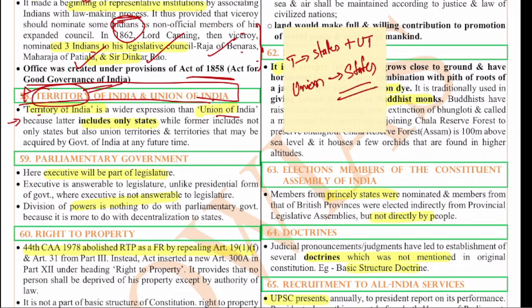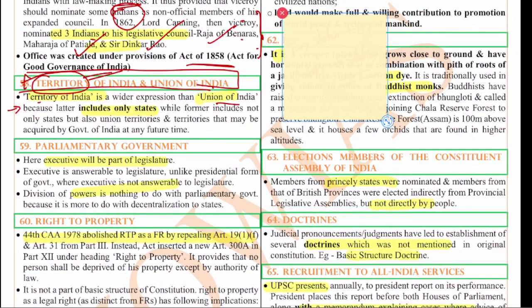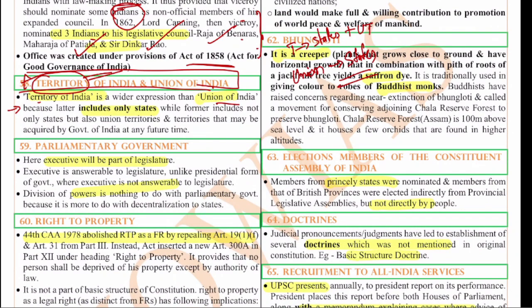Okay. Next one, the parliamentary government. As we all know, the parliamentary government is very important, because questions keep coming every once in a while. In the parliamentary government, the executive is part of the legislature, and the executive is responsible to the Lok Sabha. Remember this very well. The executive is not responsible to the parliament, but to the Lok Sabha. The executive is answerable to the legislature, unlike the presidential form of government where the executive is not answerable to the legislature.